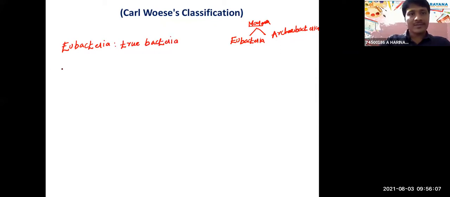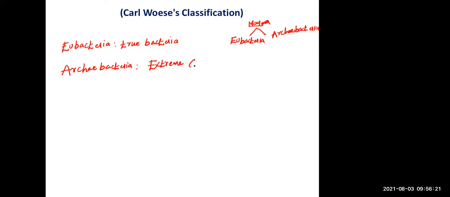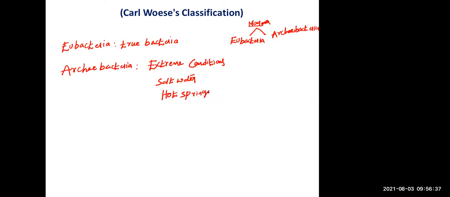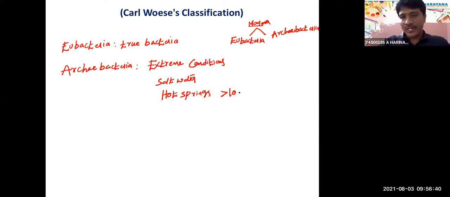Next, archaebacteria. They are present in extreme conditions. They are present in high salt water and in hot springs, where the temperature goes to 100 degrees.